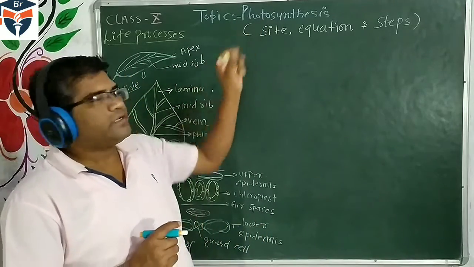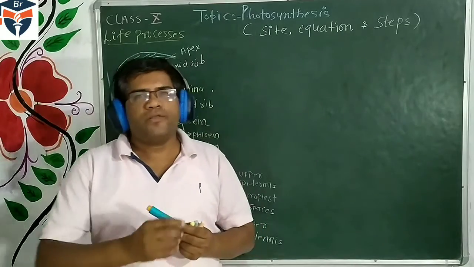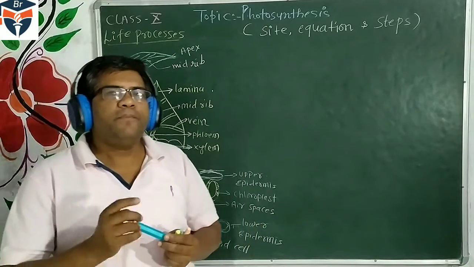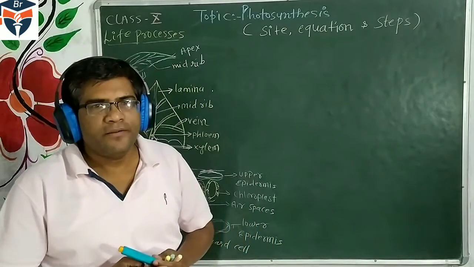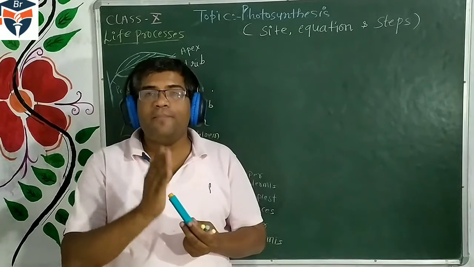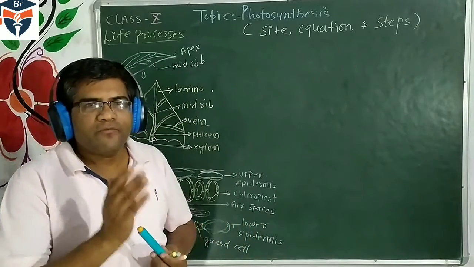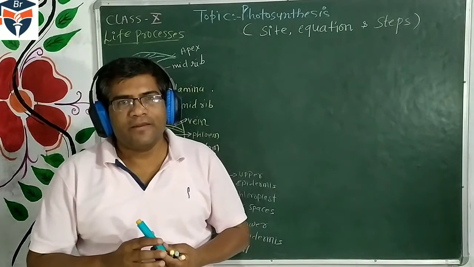So we should understand what is photosynthesis. Children, in lower classes we have learned that green plants trap the solar energy, sunlight, and prepare the food with the help of carbon dioxide and water in the presence of chlorophyll and sunlight.